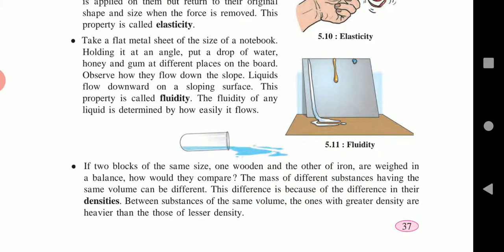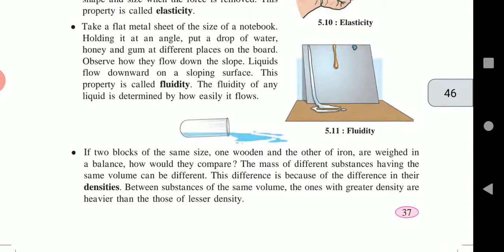Then next one, fluidity. See the figure 5.11. It is also something we know. See, the property of flowing from a slope is called fluidity, and fluidity is generally seen in water, then milk, means liquid products. The next one is density. The property of density is because of the mass of a substance. A substance with greater mass has greater density.